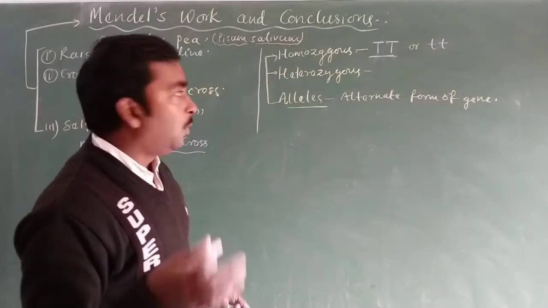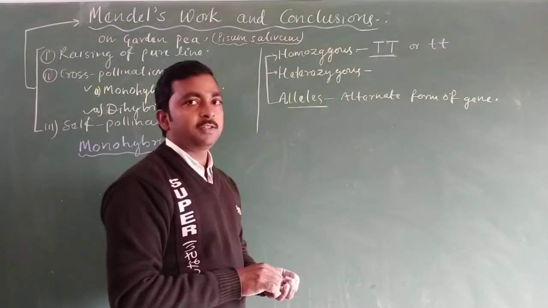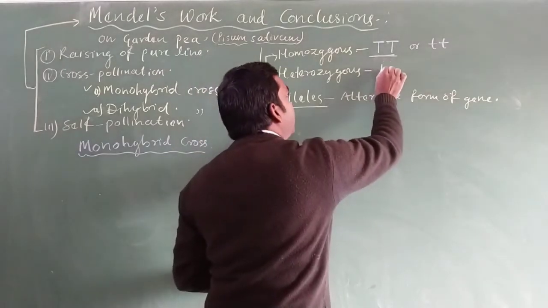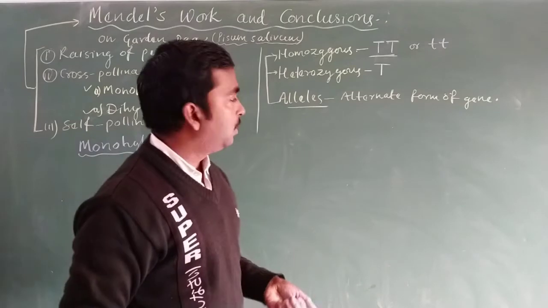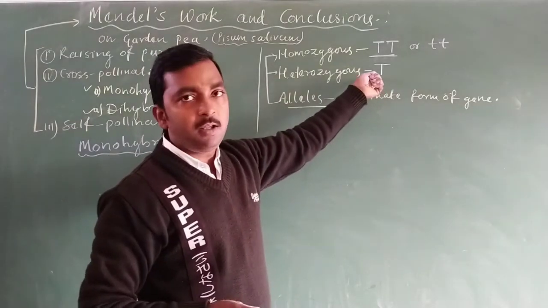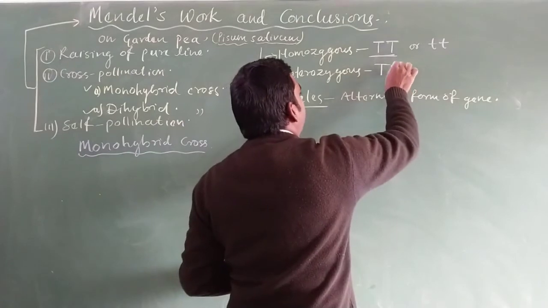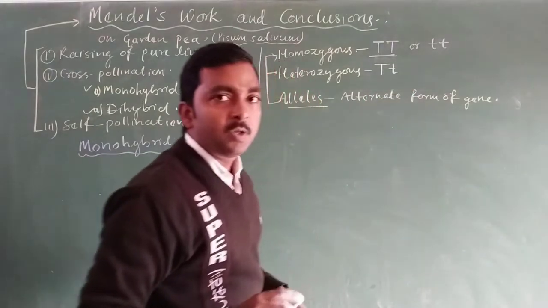On the other hand, what is the heterozygous situation? In the heterozygous situation, the gene received by an individual from the male is capital T, and from the female it is small t.